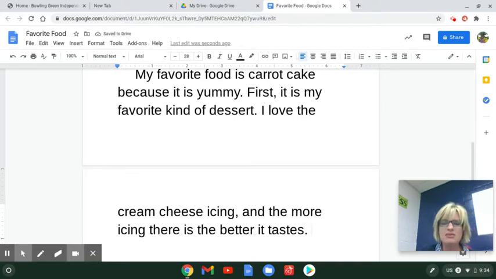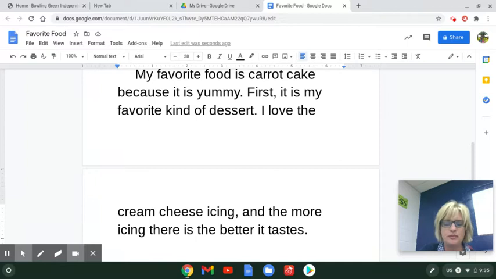So I don't really like that sentence. So let me go back and reread it. I love the cream cheese icing, and the more icing there is, the better it tastes. So let me check. I love the cream cheese icing. That's a sentence. The more icing there is, the better it tastes. I think that's okay. I'm still not happy with it. I might go back and change it and revise it, but right now I think we're okay.